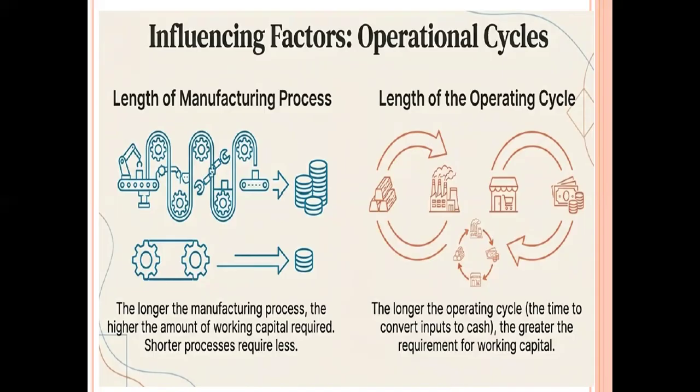For example, the manufacturing process begins with purchasing the raw material and converting the raw material into finished goods. For converting the raw material into finished goods, the business requires huge time. That company requires more working capital to maintain raw material, work in progress, and finished goods. Whereas a company whose manufacturing process is limited requires less.